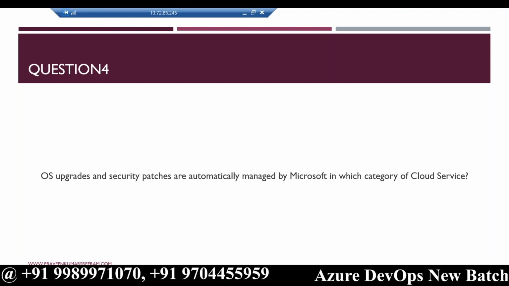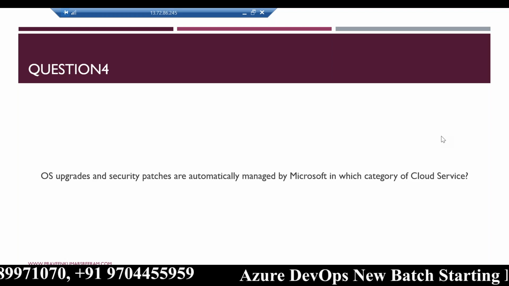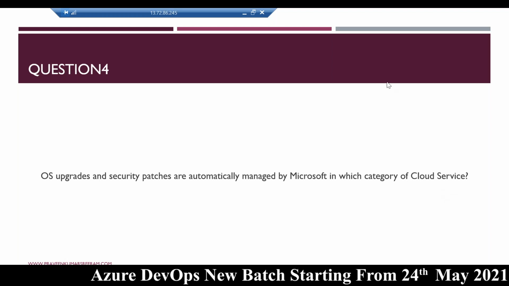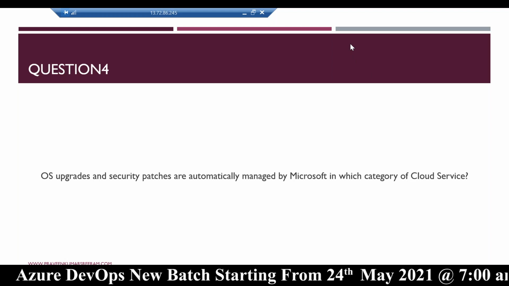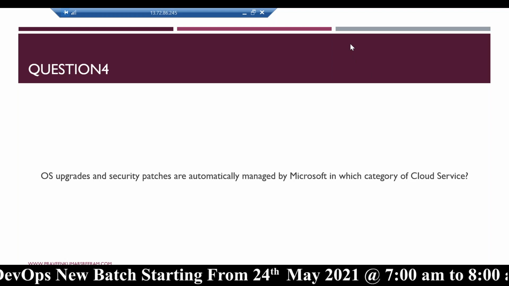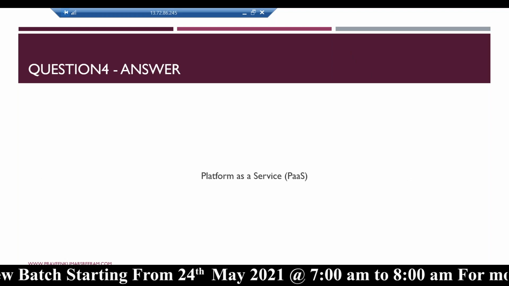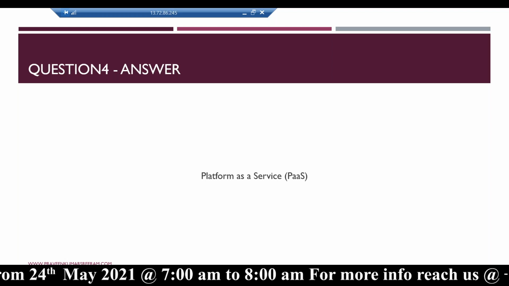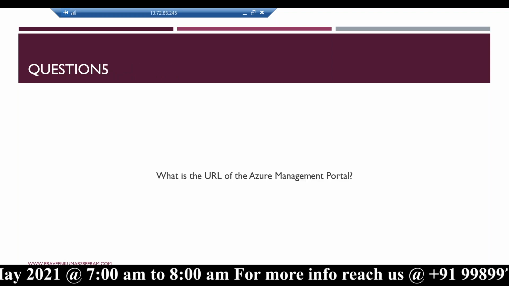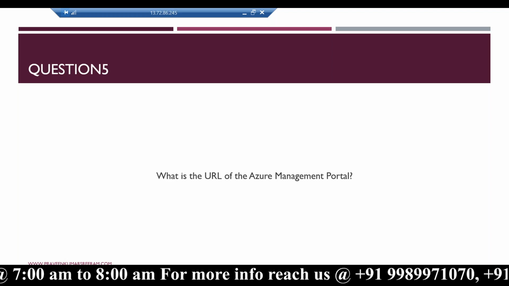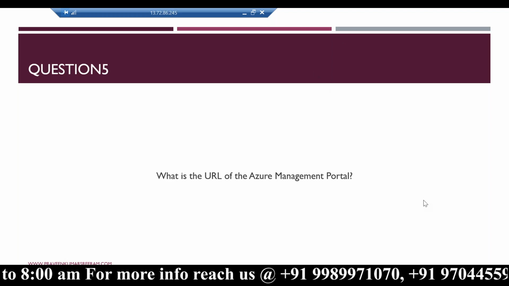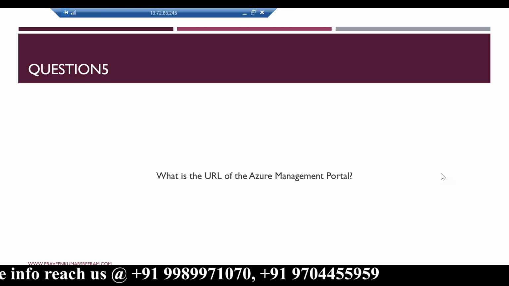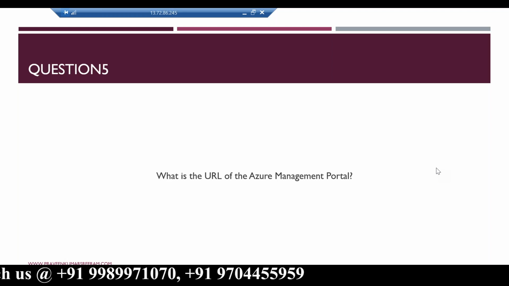Now tell me this. We discussed this. Very good, Dave. It's PaaS and SaaS, of course. OS upgrades and security patches are all automatically managed by Microsoft in PaaS. Obviously in SaaS also. Whatever is done in PaaS, SaaS also covers. Let me see how many people have observed that. What is the URL of the Azure Management Portal? Very good, portal.azure.com. And what is the URL of Azure DevOps? Very good, dev.azure.com.